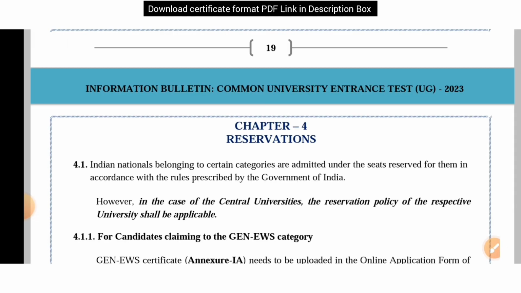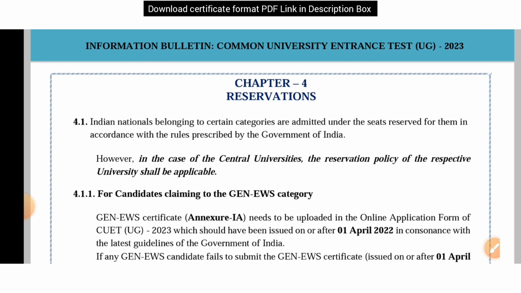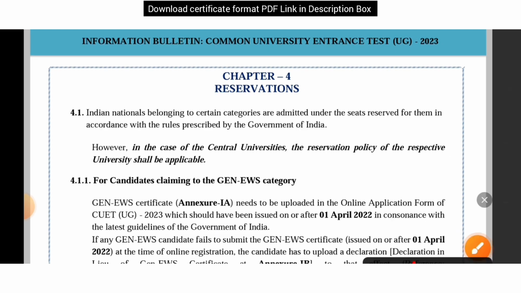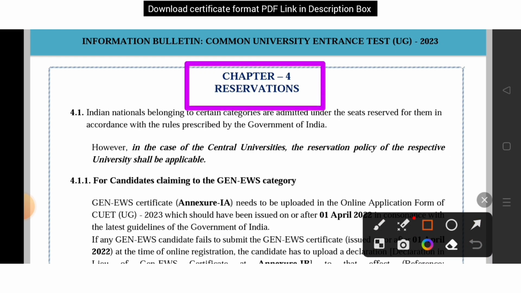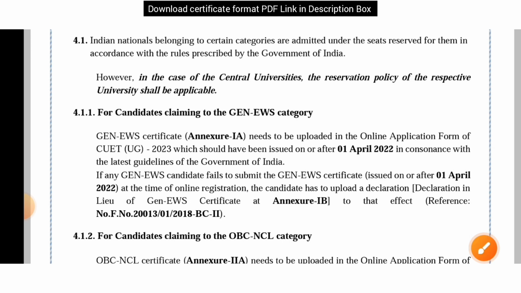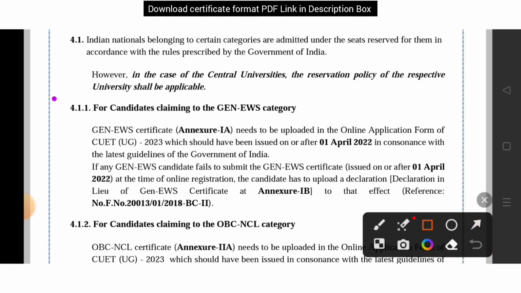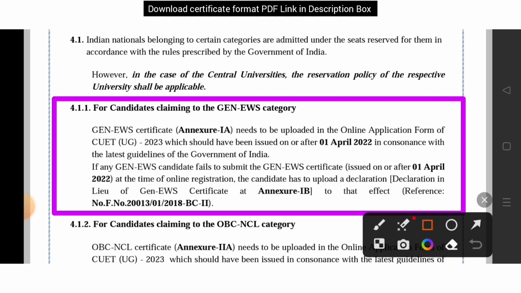See, this is the page, you can see that chapter 4 of the official notification PDF. Here you can get the criteria that how you will avail the EWS reservation. You can see that clause 4.1.1 for candidates claiming to the general EWS category.